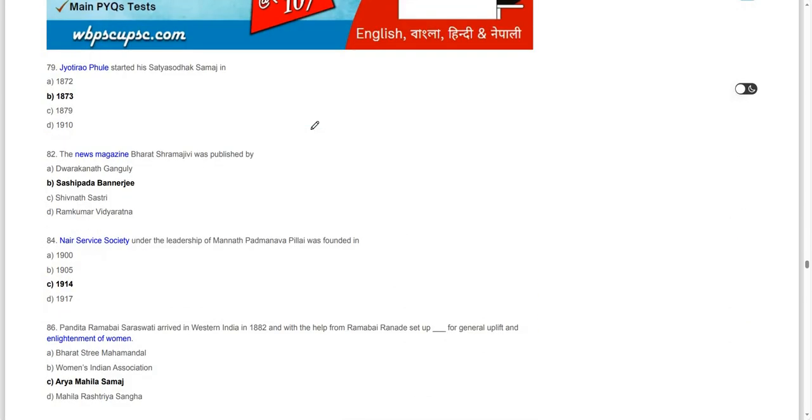Moving on to the next question. Jyotiba Phule started Satyashodak Samaj in 1873.